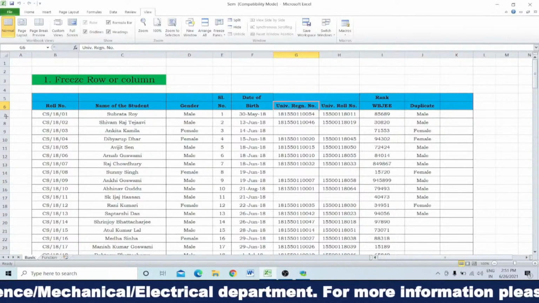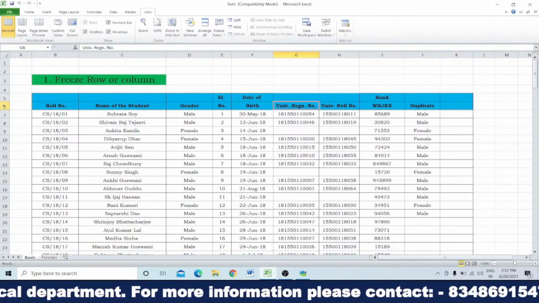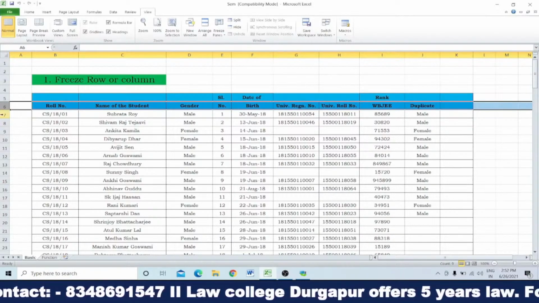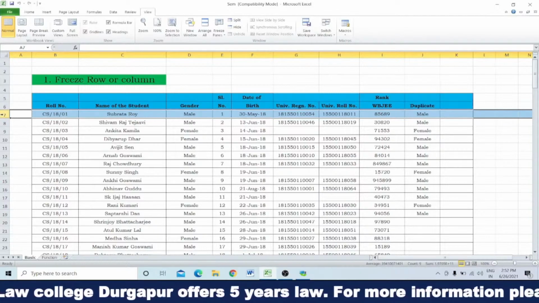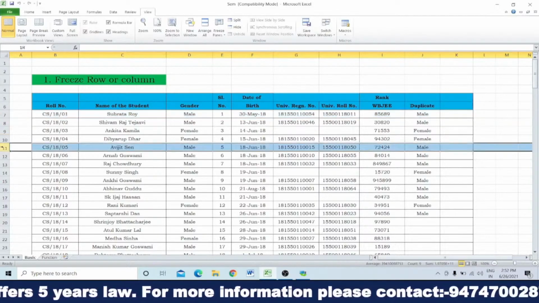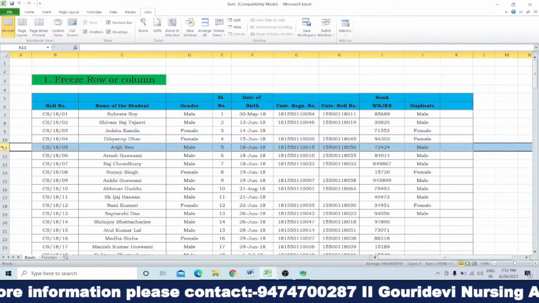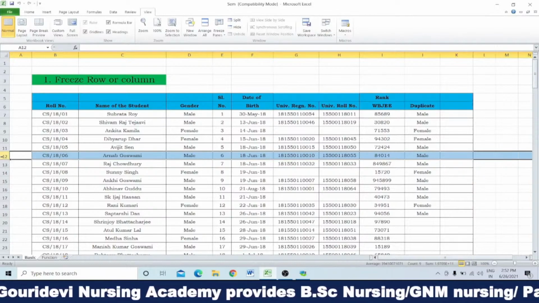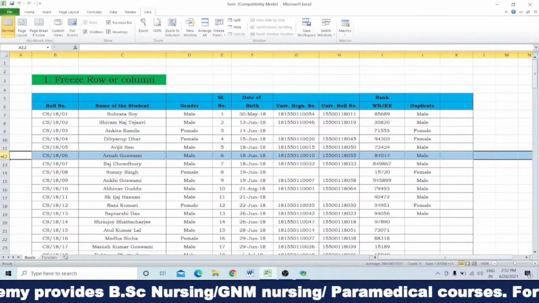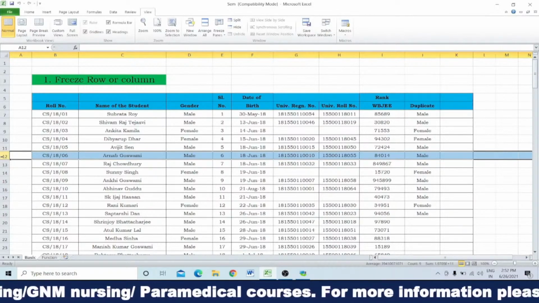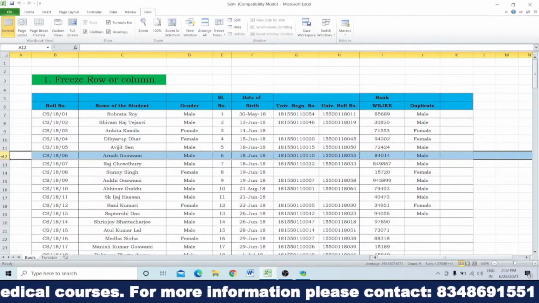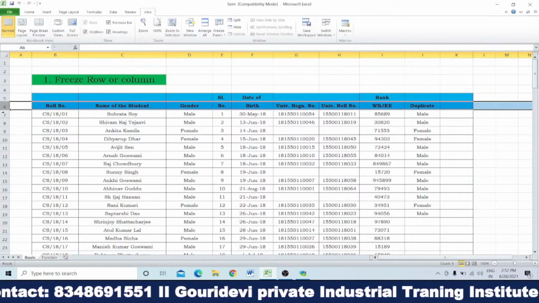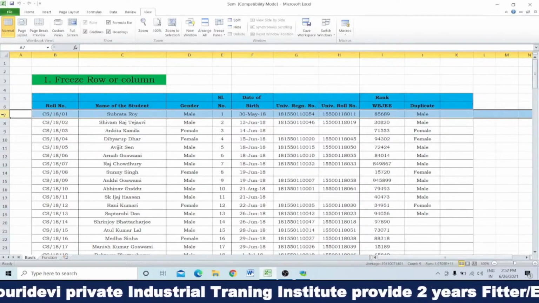So how can you freeze? Suppose you want to freeze up to row number 6. Then you have to select row number 7. Again I am repeating, if you want to freeze up to row number 11, you have to select one extra row, that is row number 12. In general, if we want to freeze up to row number n, you have to select the n plus 1th row. As I want to freeze up to row number 6, you have to select row number 7.